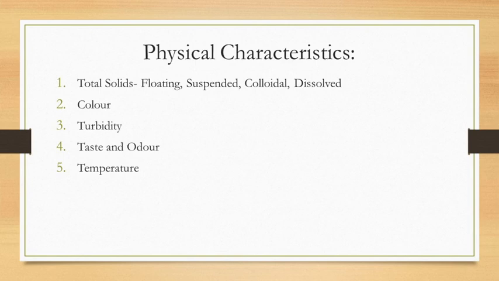So this is the total solid, which is a very important characteristic in the case of industrial waste, because industrial waste consists of high suspended and dissolved solid. So total solid, if you consider industrial waste, is much higher as compared to sewage.